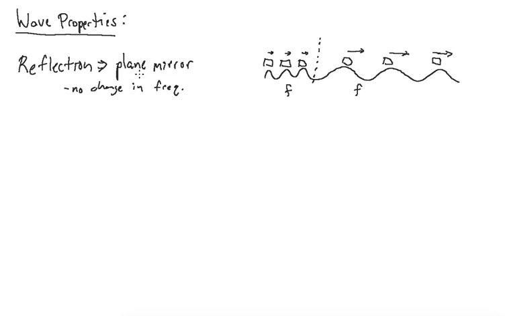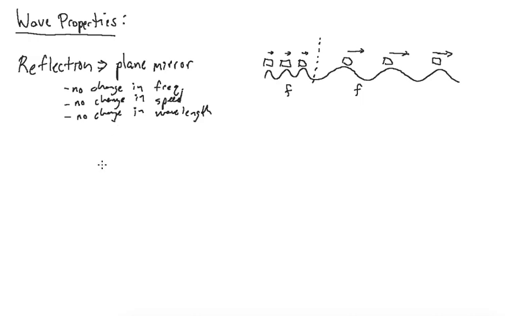And since we have a reflection occurring, we're not changing medium. So if it's coming from air or a vacuum and reflects off a surface, it's staying in the same medium, so there is no change to frequency. Since it's staying in the same medium, there will also be no change in the speed of the wave, like there would be as it changes mediums. And since there's no change in speed and no change in frequency, there's also going to be no change in wavelength. This will not be true when we get to the next section, when we talk about refraction instead of just reflection.